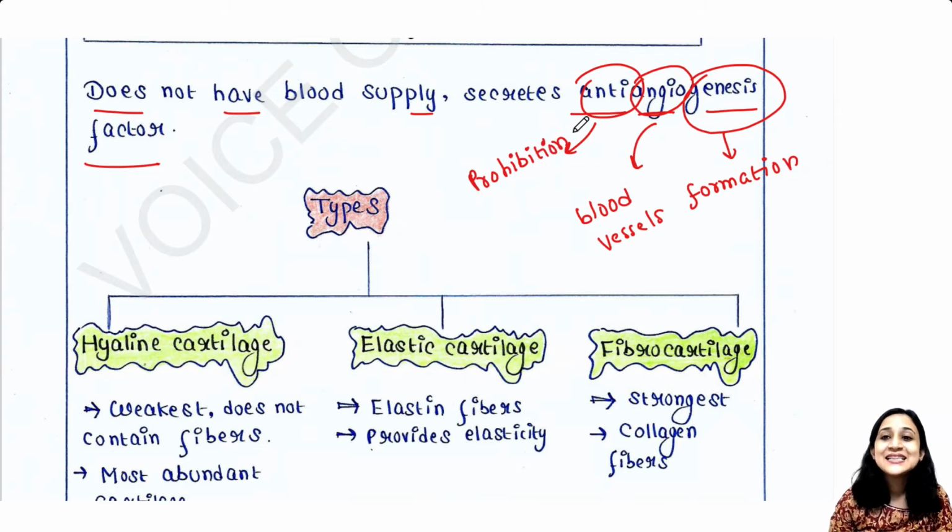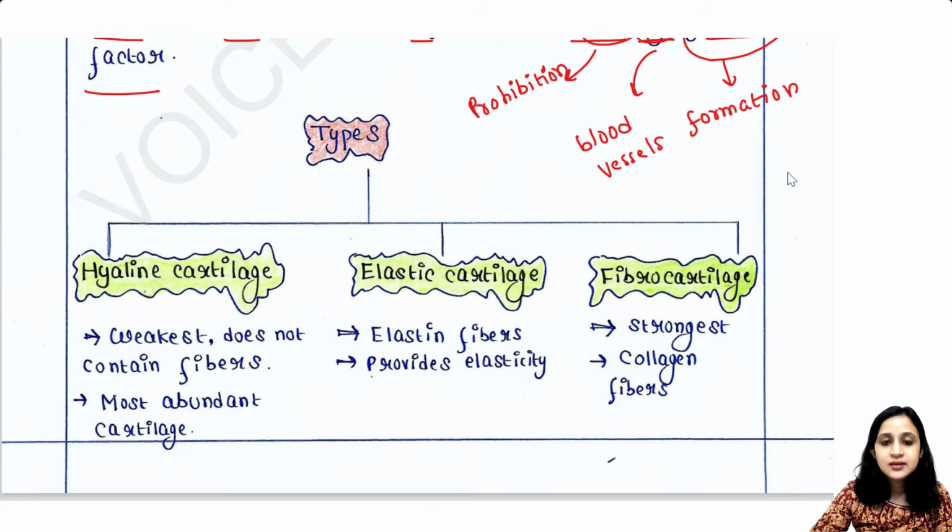That means these cells secrete some factors which prohibit blood vessel formation. Those factors prevent blood vessel formation. Therefore, these connective tissues, these cartilages, do not have any blood supply, right? Next is types. So there are mainly 3 types of cartilages.